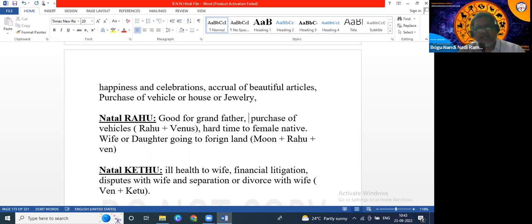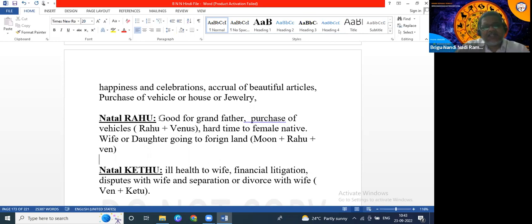But to go abroad we need money. If Venus aspects Rahu and Moon, then that year the native will get to go abroad, and even the wife, Venus is wife here. So suppose Rahu Moon is connected with Venus and Jupiter also, the wife and the native both will go. Venus and Mars together in a female horoscope, husband and wife will go. Like this we have to check.